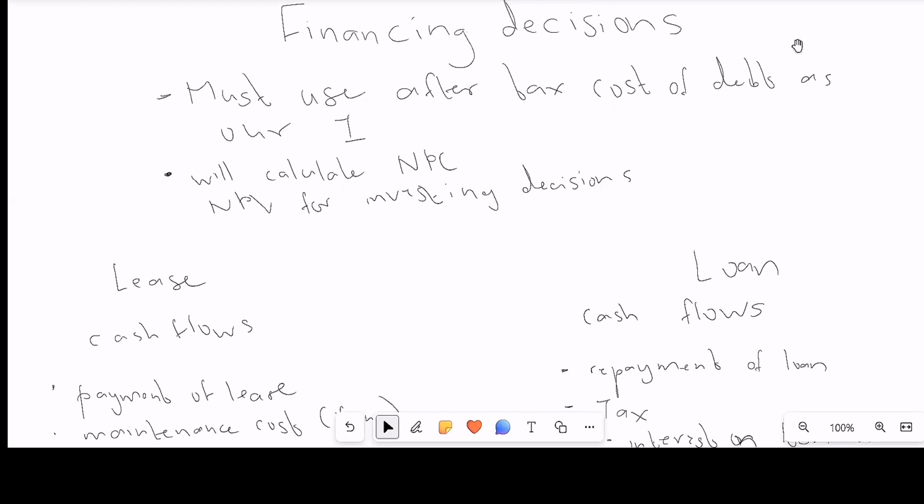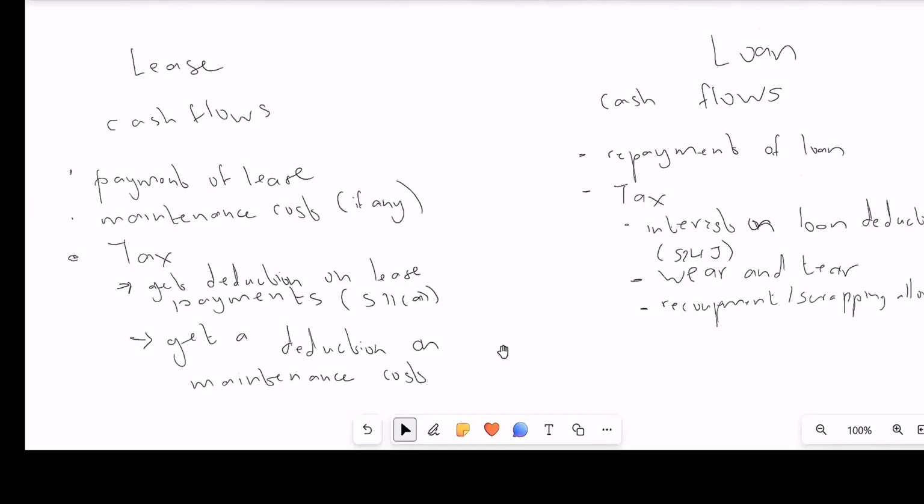So remember, with financing decisions, we'll be calculating the NPC and not the NPV as we do when we're doing the investment decisions. With financing decisions, we'll basically be looking at two main things. It will either be leases or a loan. So we'll be looking at what's the difference between when you lease and when you loan. Let's get into it. Let's start with the lease.